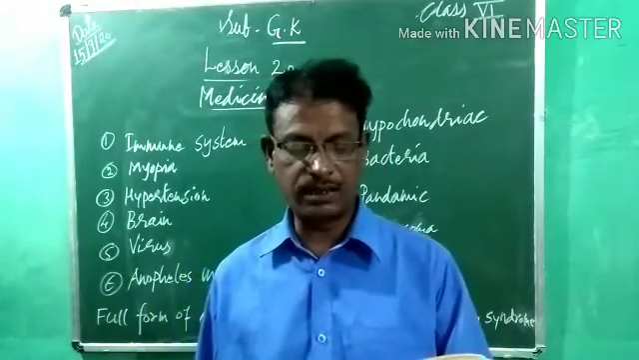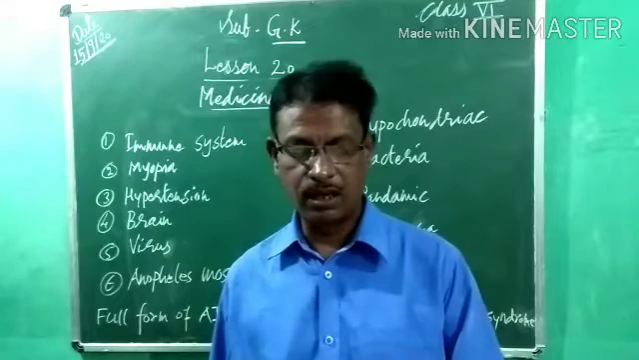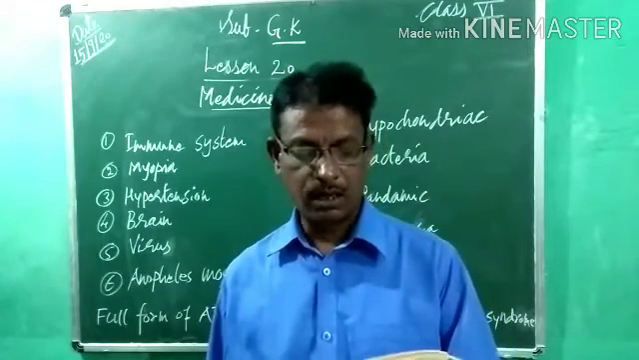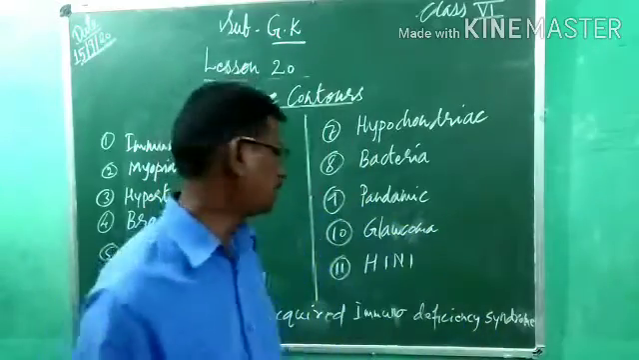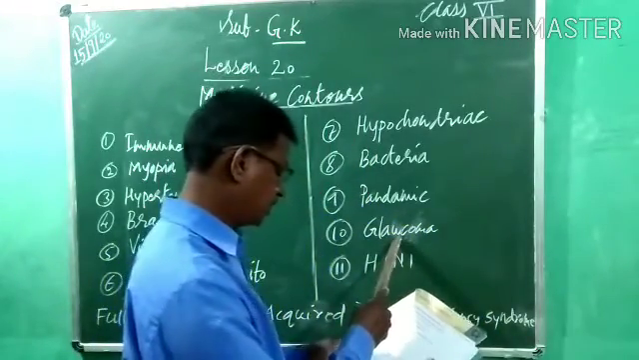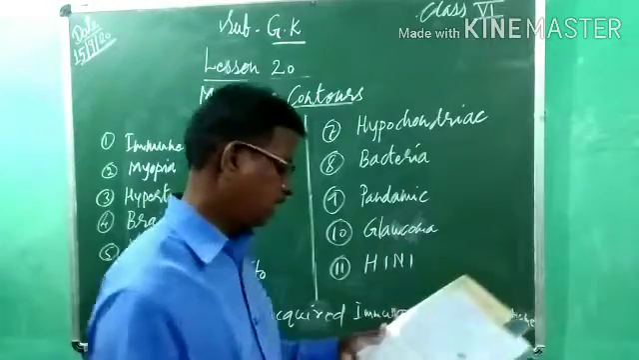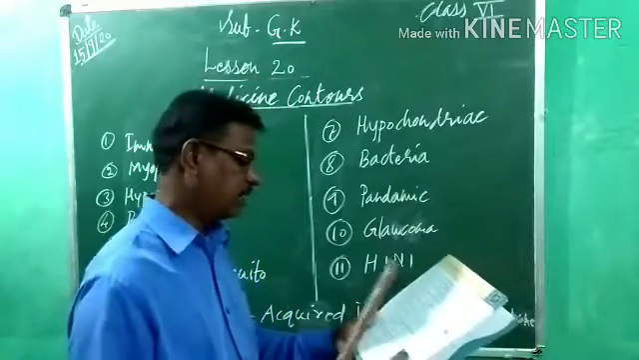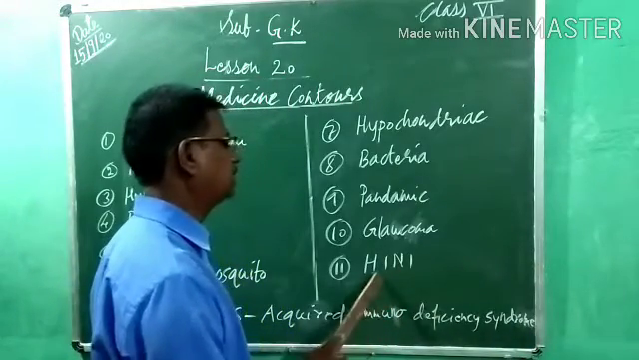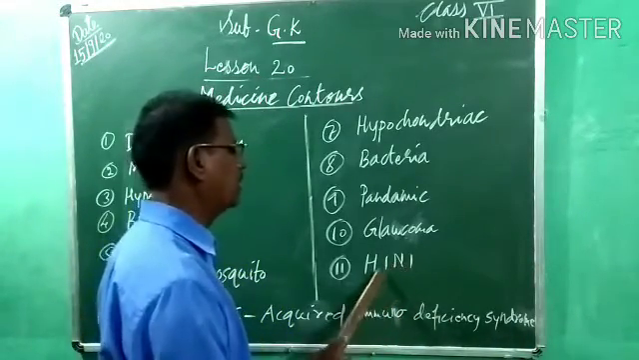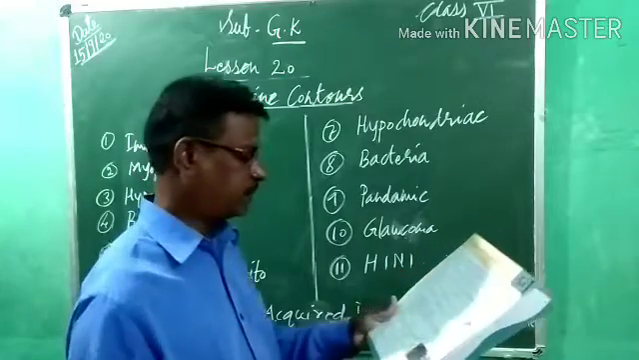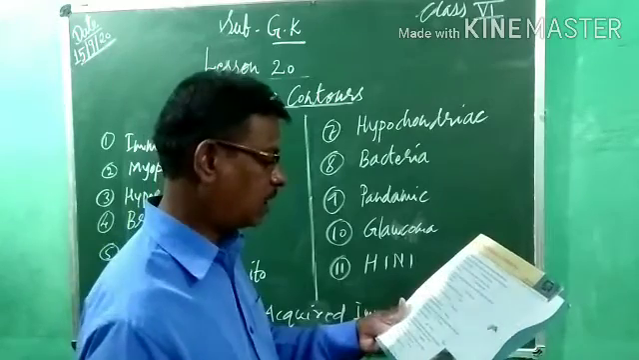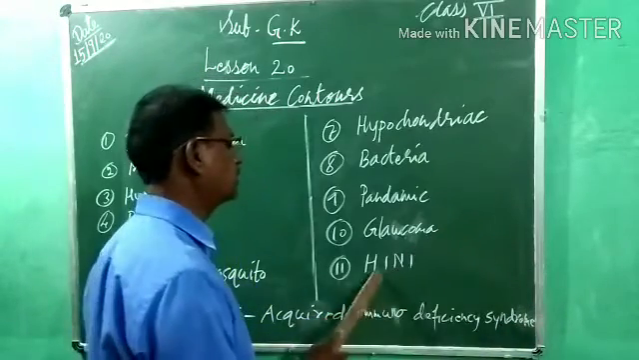10th one, increased pressure on the lens of the eye causing gradual loss of sight is known as glaucoma or cataract. First one, glaucoma. And last one, swine flu is caused by the virus H5N1 or H1N1. Two options are given. So correct option is H1N1.